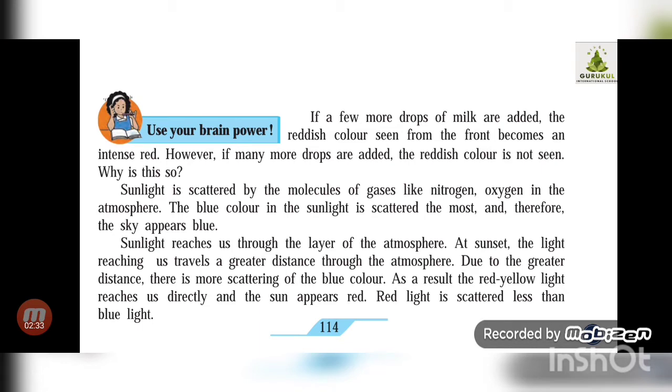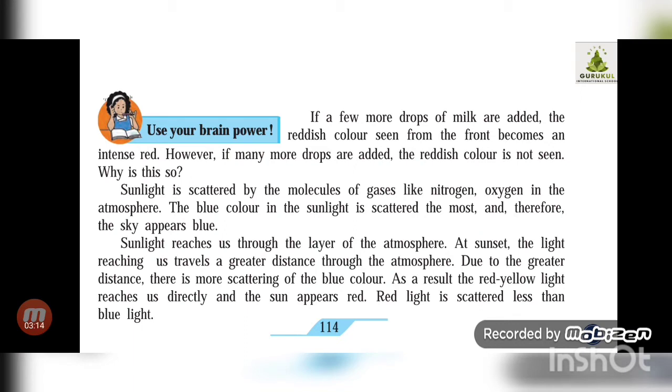It scatters to a great extent, so the blue color is not at all seen. It gets scattered, correct? And as a result, the red and yellow light, which is next to the yellow color, reaches us directly, and therefore the sun appears red. Sometimes orange shades are seen, sometimes red shades are observed. So this is the reason behind the different colors that appear in the sky, and it is the phenomenon that is called the scattering of light.